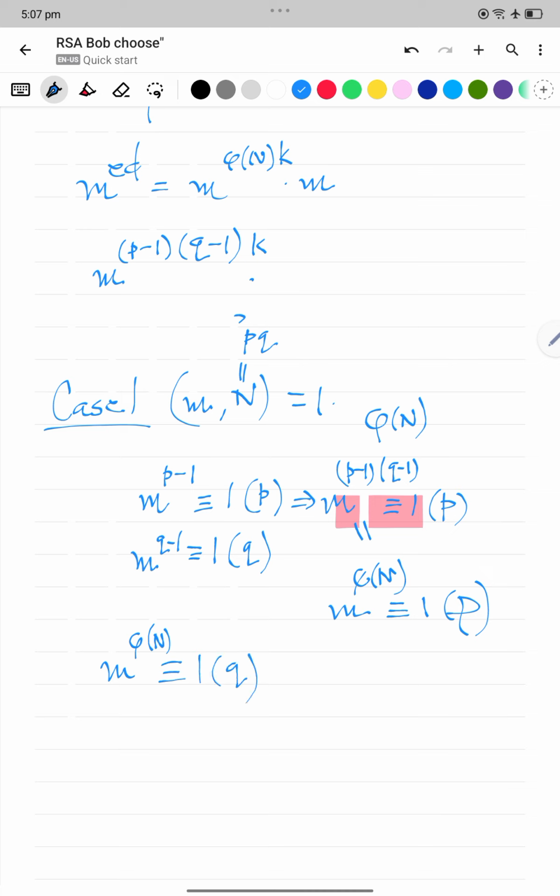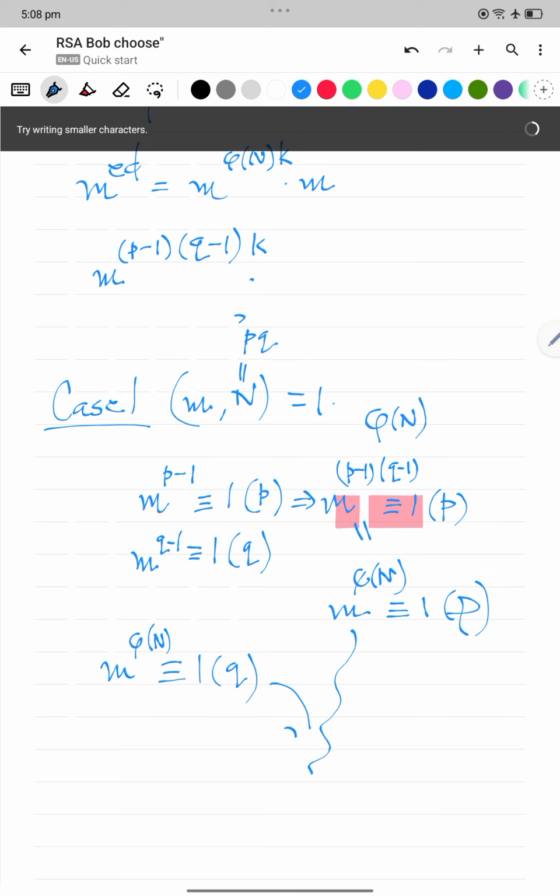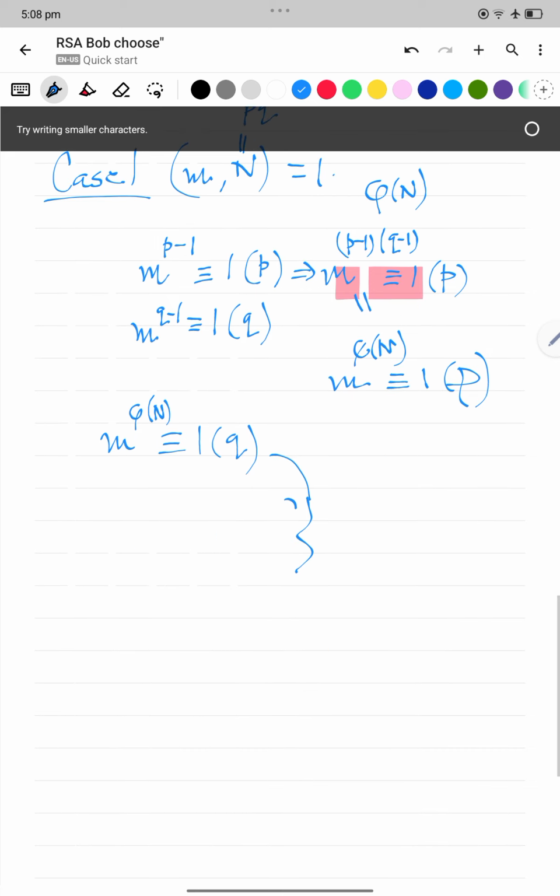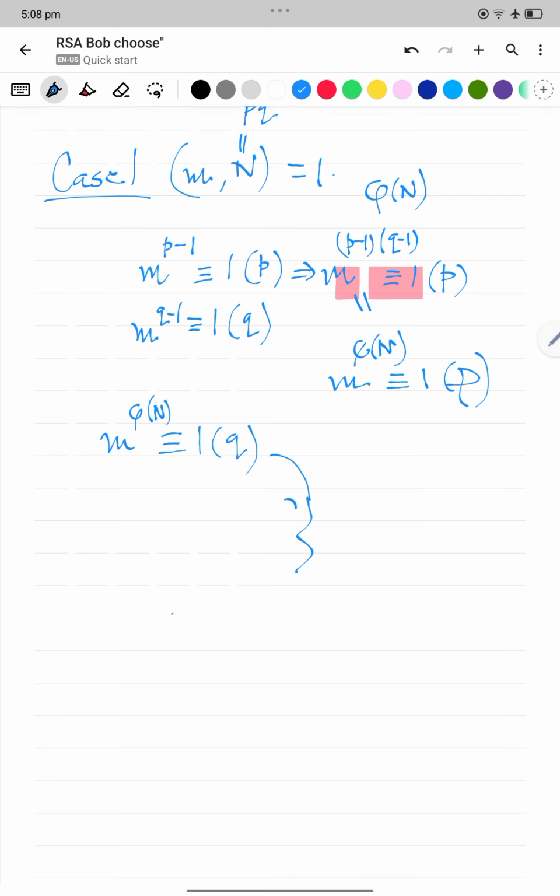And hence using these two equations, we can conclude that m to the phi n is 1 mod n.